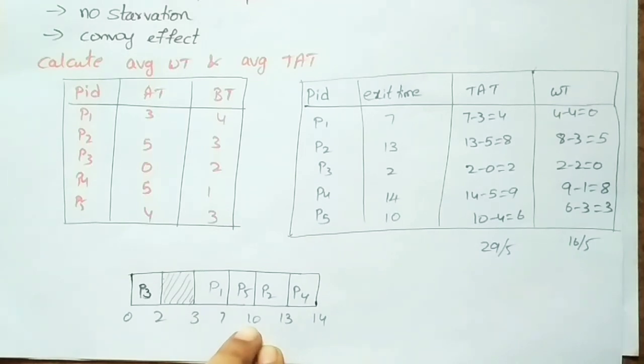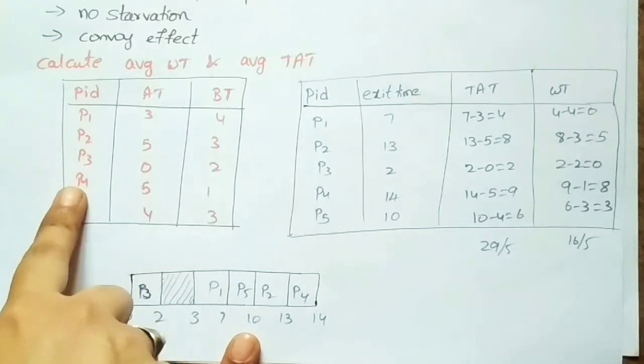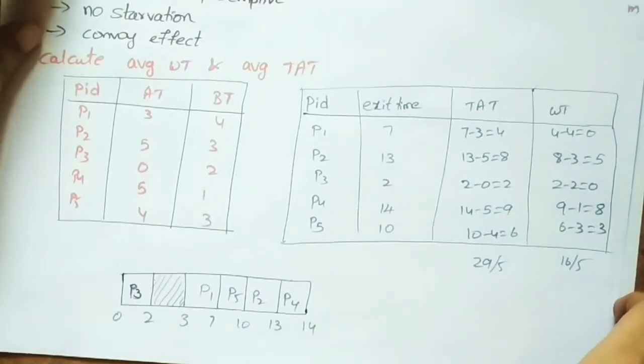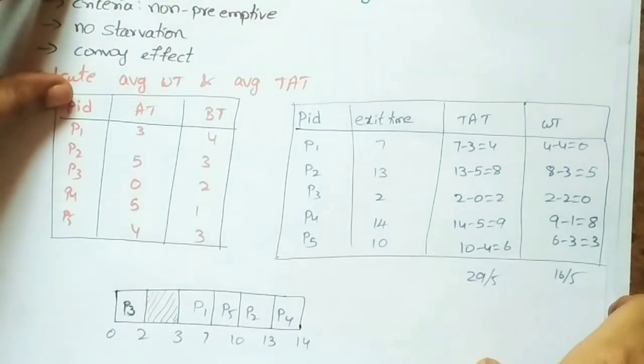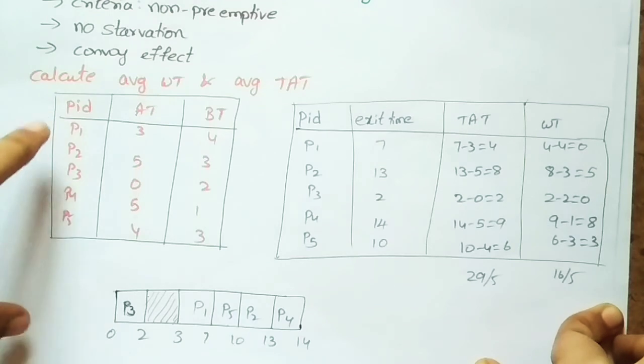Okay, so next processes are P2 and P4, right? P2 and P4 we are having, and here the problem is they have the same arrival time. So at that time, we have to select the particular process which has the lowest process ID.